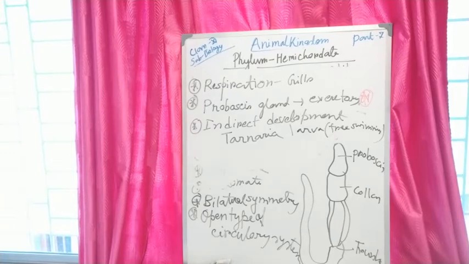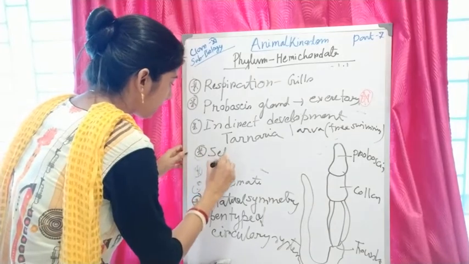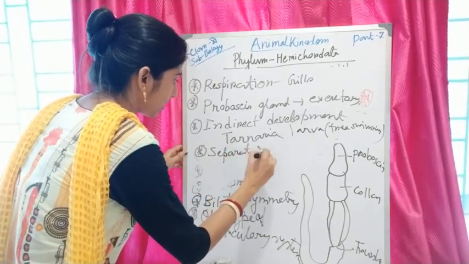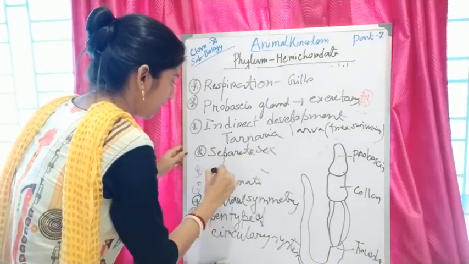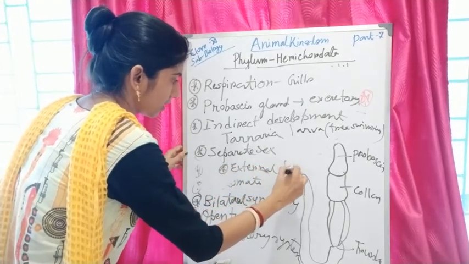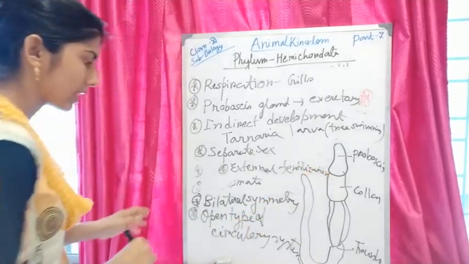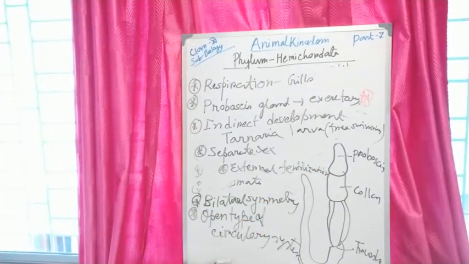Their fertilization is external, and sexes are separate. So they have separate sexes and external fertilization. These are the main characteristics of phylum Hemichordata.